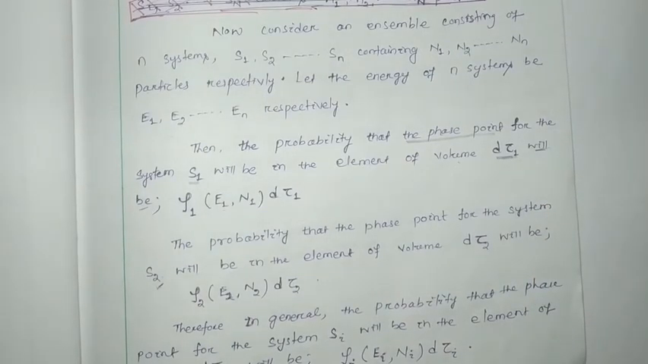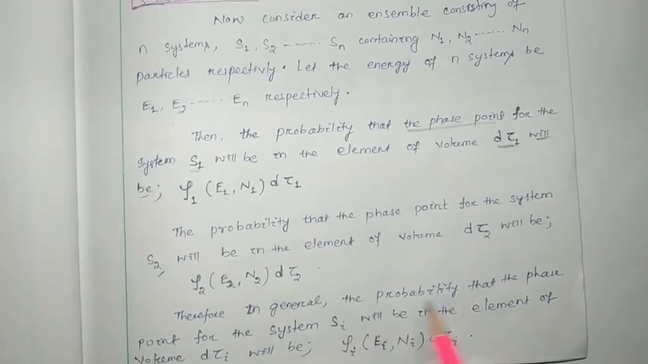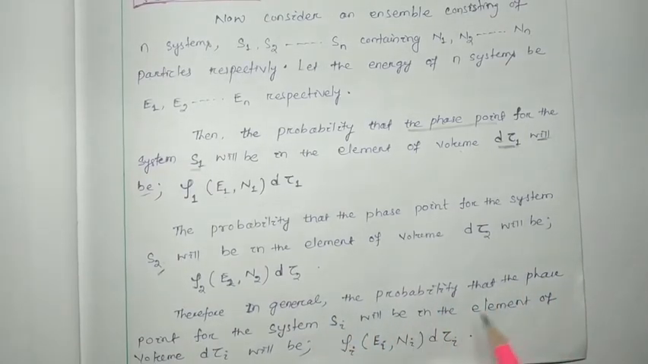Therefore, in general, the probability that the phase point for the system Si will be an element of the volume d tau i will be rho i, which is a function of Ei, into d tau i.